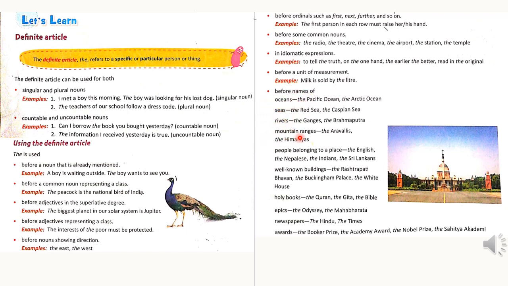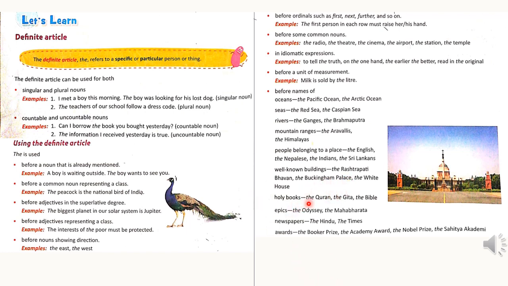Before names of oceans, seas, rivers, mountain ranges, we use the definite article the. People belonging to a place, the English, the Nepalese, we use the definite article. In front of well-known buildings, we use the definite article. For example, the Rashtrapati Bhavan, the Buckingham Palace, etc.